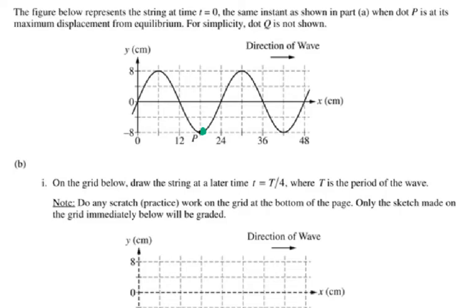So let me look at the period first. The period would be this much. This is the period, and I need 1/4 of that time. Every wave has 4 parts: 1, 2, 3, 4. So one full wavelength or one period will have 4 parts. So if I want to see my graph t over 4 later, then that would look like this.